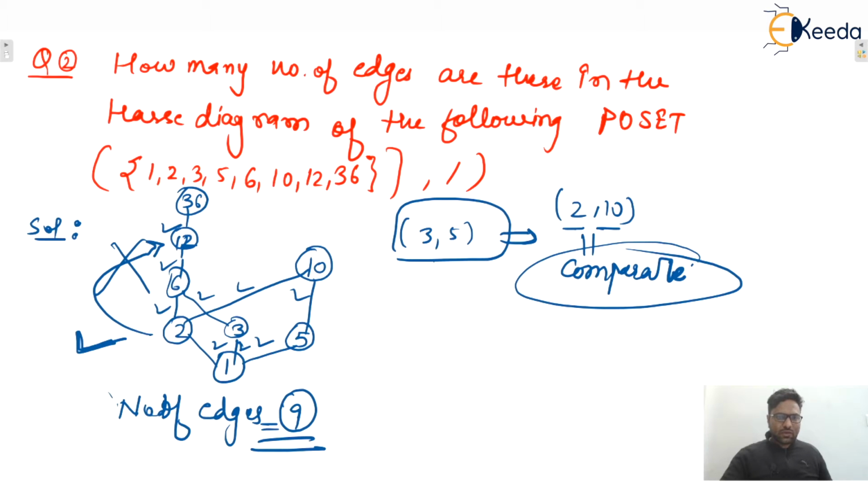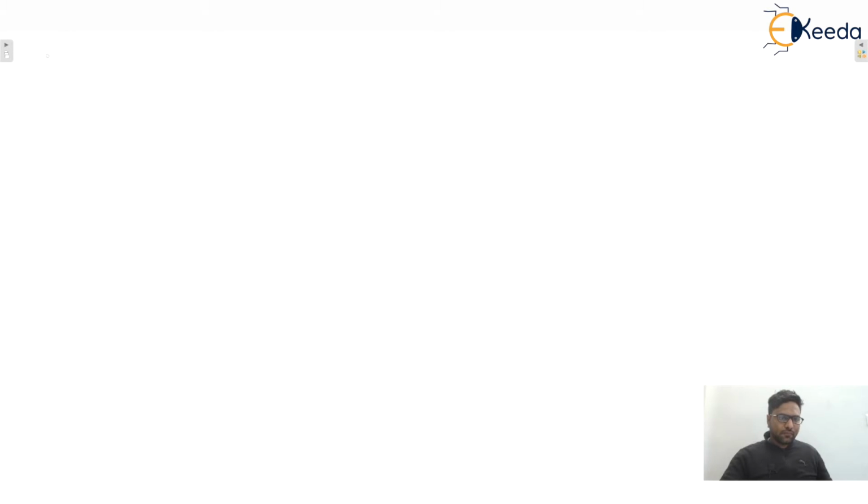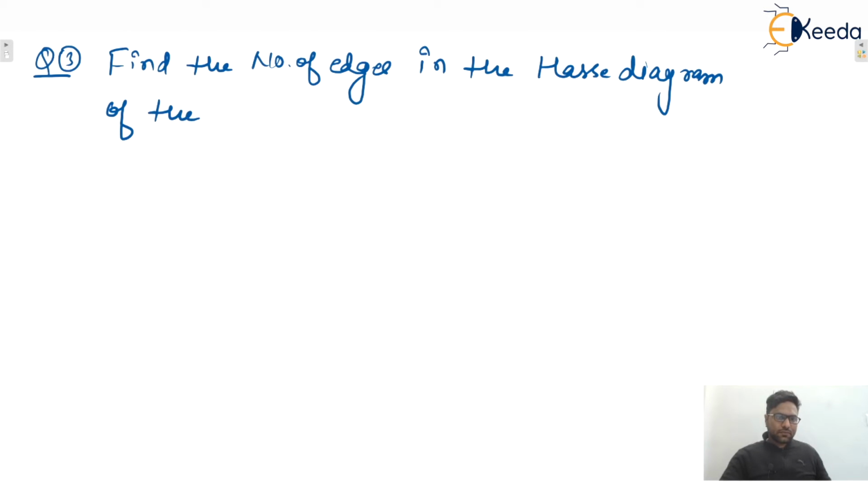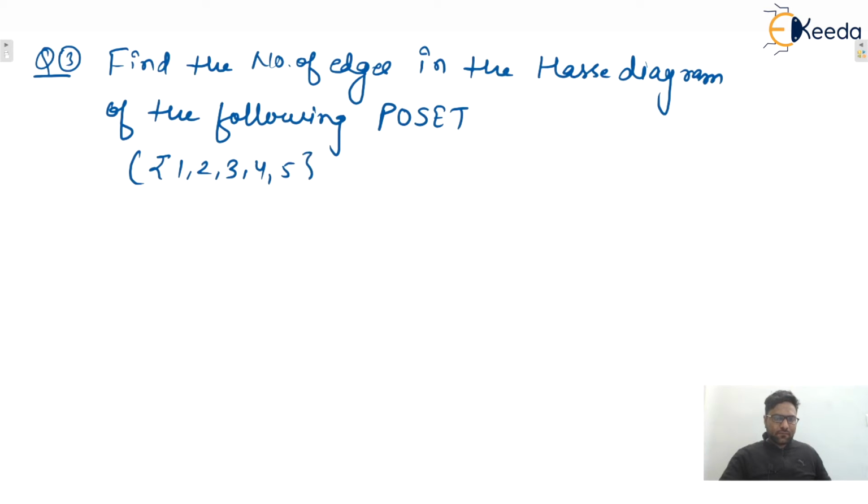So let us consider one more example. Let us consider question number 3. Find the number of edges in the Hasse diagram of the following poset. One set is given, that is 1, 2, 3, 4, 5, and the relation given is less than or equal to.